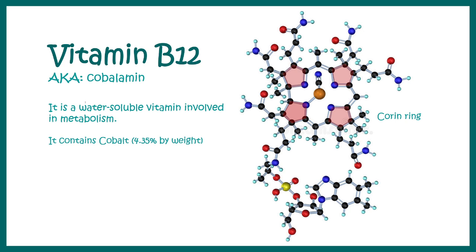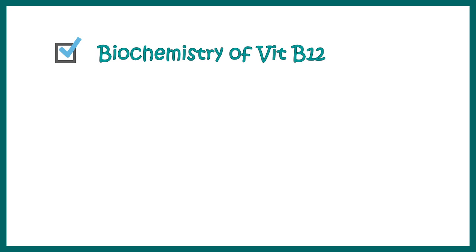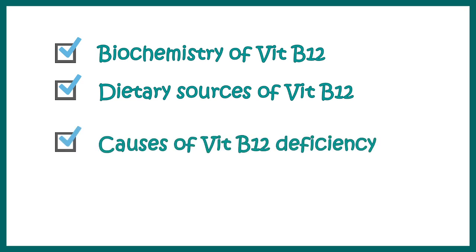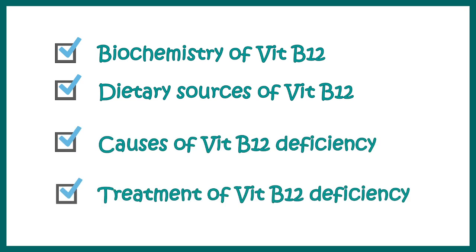Now, if we think about the structure, there are four rings. These are corrin rings, very similar to the structure of heme. And here in the center, we can see the cobalt atom, which is coordinated with these corrin rings. Let's talk about the biochemistry of vitamin B12. Then we'll talk about dietary sources of vitamin B12 and causes of vitamin B12 deficiency. Lastly, we'll talk about the treatment of vitamin B12 deficiency.